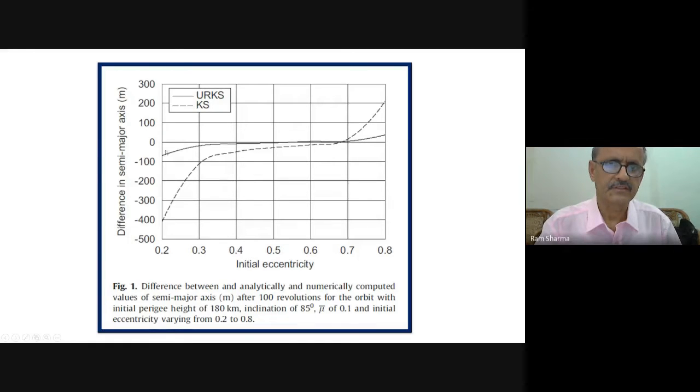So you can see here, this is uniformly regular case canonical. Not that many errors are coming even from here to here, and we have not designed for this, but here also not so bad. But certainly from 0.4 onward, it is going. But this has got more errors in the lower regime of eccentricity, and again it is going away. But in some areas, this is quite good. For example, here both are giving the same around this.